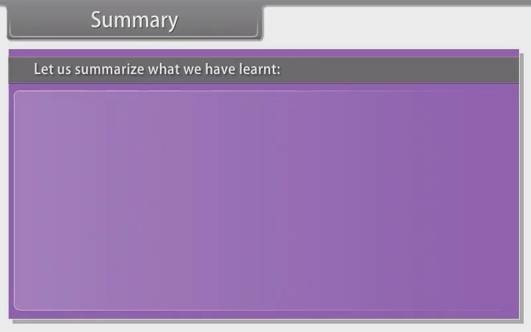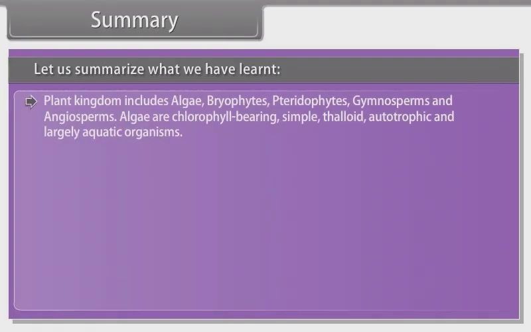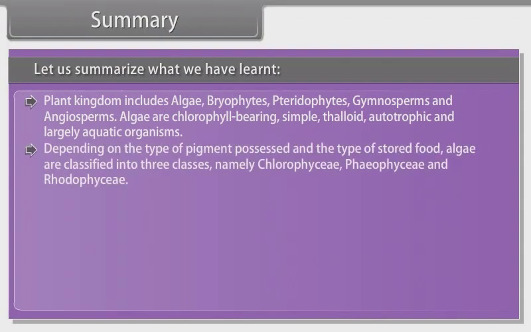Summary. Let us summarize what we have learned. Plant kingdom includes algae, bryophytes, pteridophytes, gymnosperms and angiosperms. Algae are chlorophyll-bearing, simple, thalloid, autotrophic and largely aquatic organisms. Depending on the type of pigment possessed and the type of stored food, algae are classified into three classes, namely chlorophyceae, phaeophyceae and rhodophyceae.